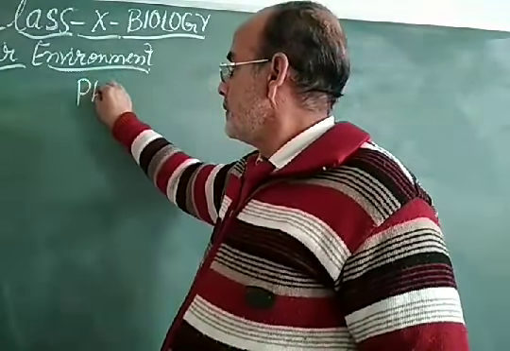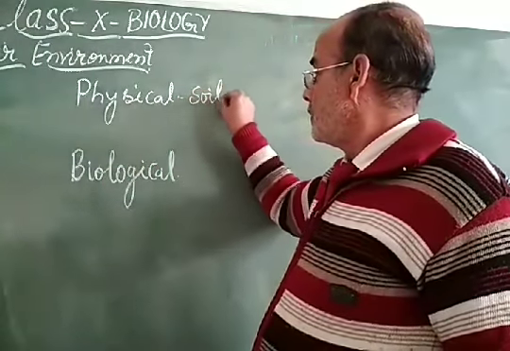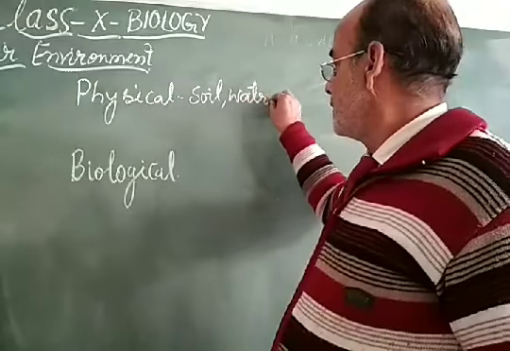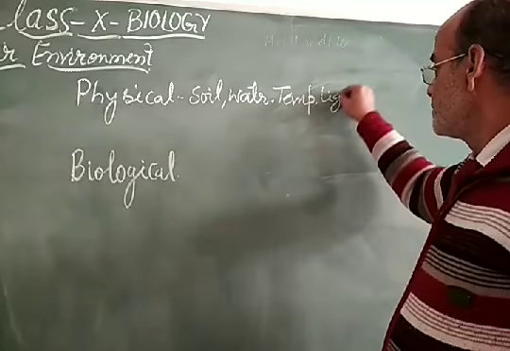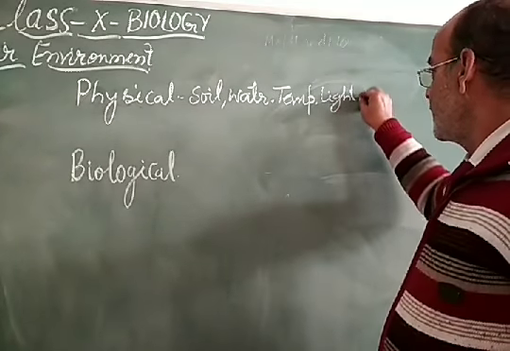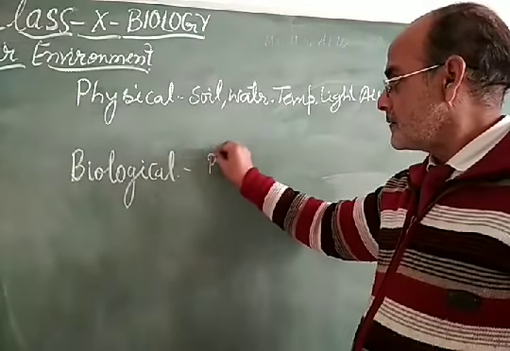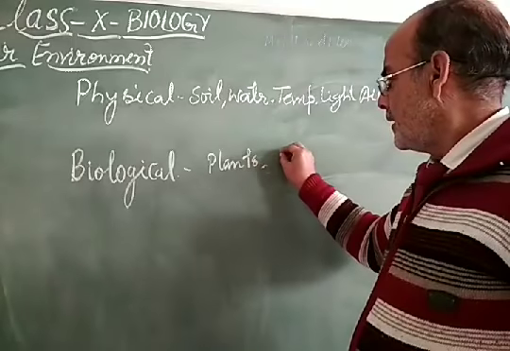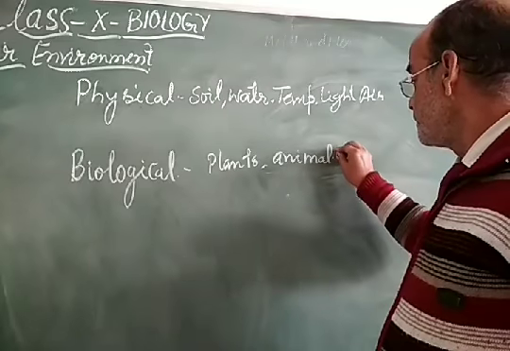Dear students, physical components are soil, air, water, light, and temperature, etc. So let us see: soil, water, temperature, light, air, etc. While the biological components are plants, animals, and microorganisms.